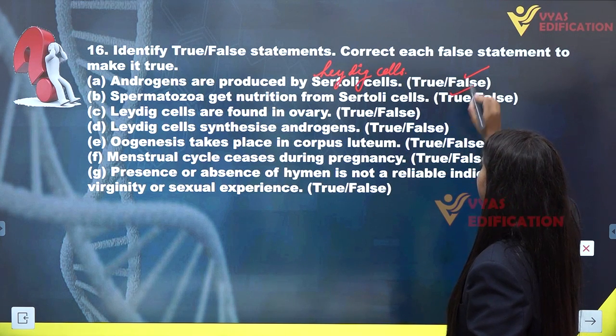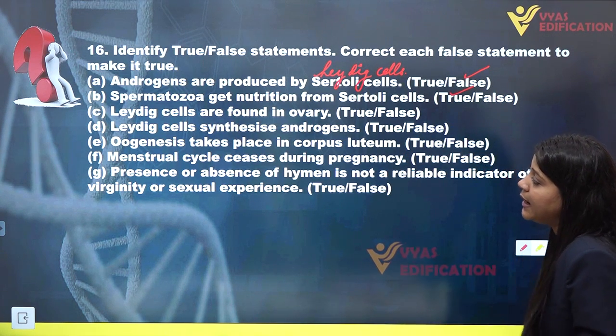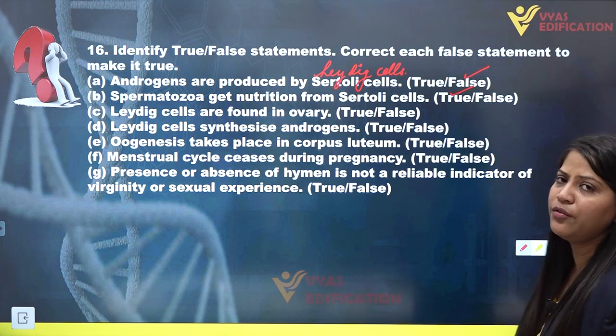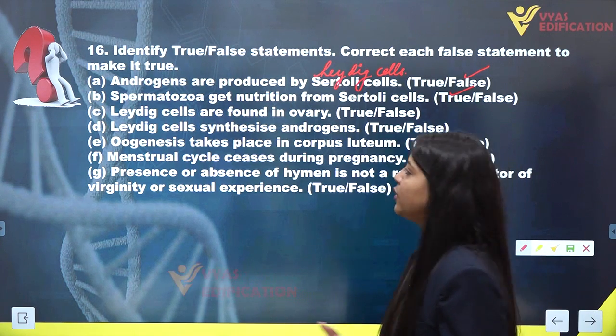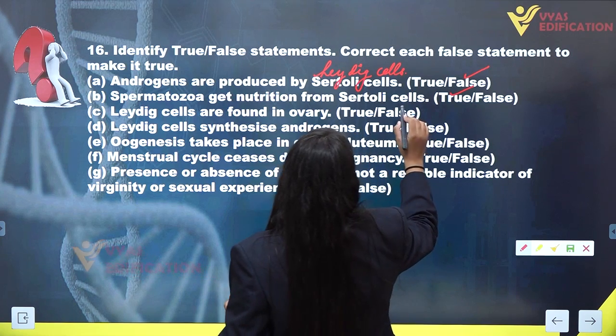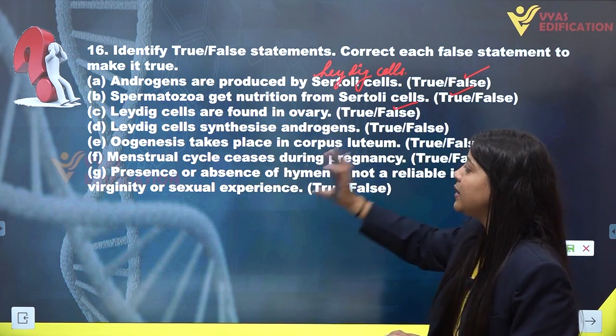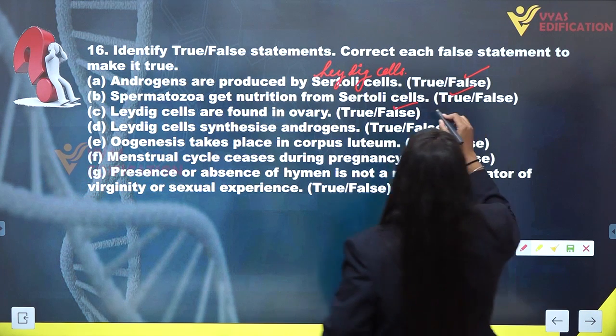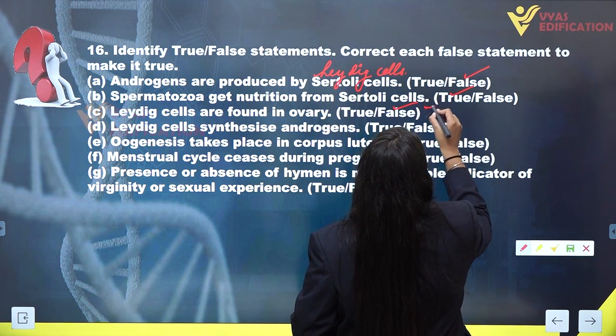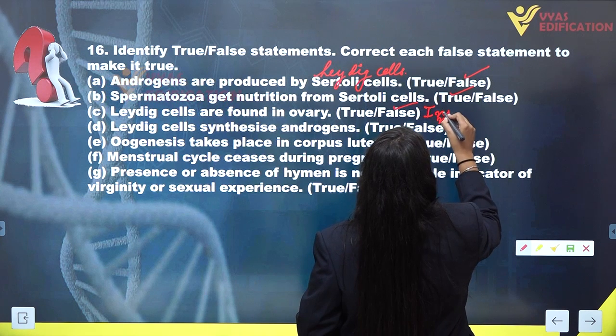So this statement is true. Next is Leydig cells are found in ovary. No, Leydig cells are not found in ovary. Leydig cells are the part of male reproductive system first of all, and they are found in the interstitial space of the testicular lobules.